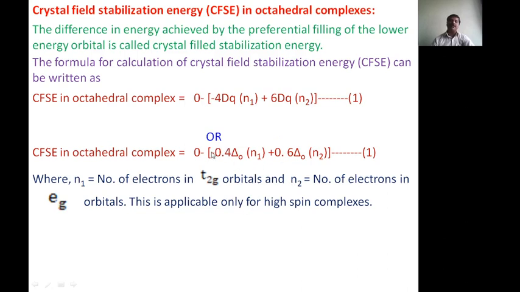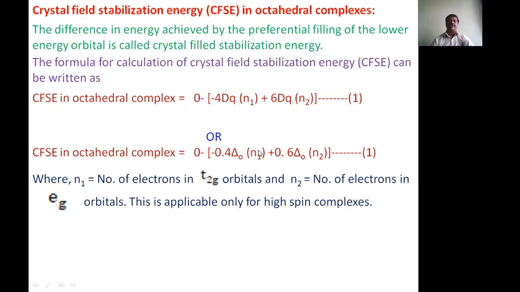This usually happens in the presence of weak ligands like fluoro, chloro, and so on, which give high spin complexes.